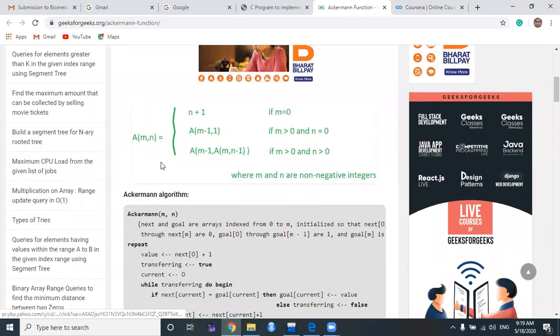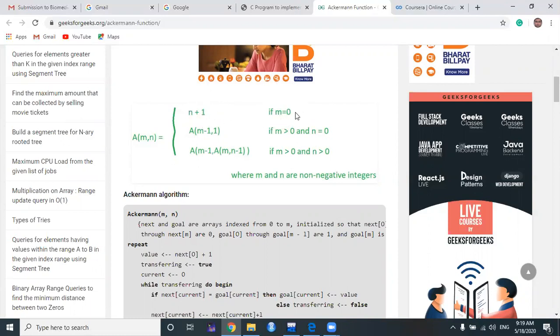So this is the Ackermann function which I have represented. You should remember this definition, or declaration, of the Ackermann function. Here we consider two arguments, m and n. The first condition tells that when m equals 0, from the C programming or mathematical point of view, the second argument will be incremented by 1. That means n plus 1. That is our terminating condition.